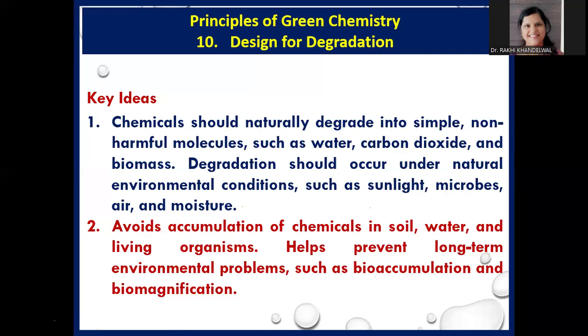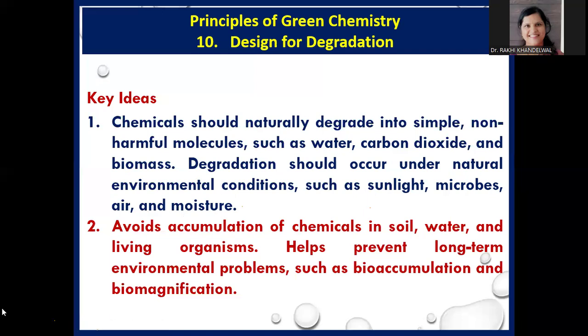Basically, the main concept is that the products of any chemical reaction should be such that they can degrade easily in the natural environment. The natural environment includes normal sunlight, normal microbes present in the soil, air, and moisture.